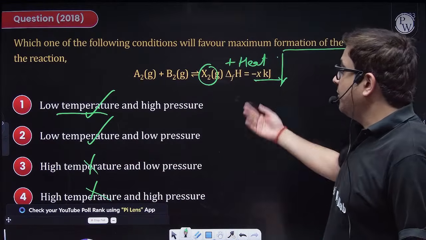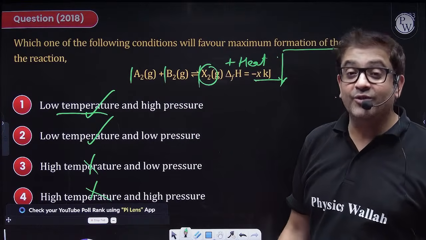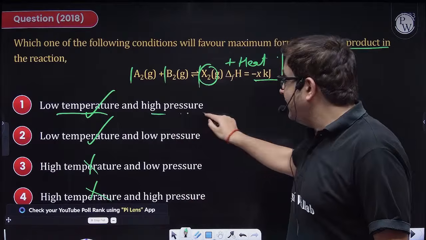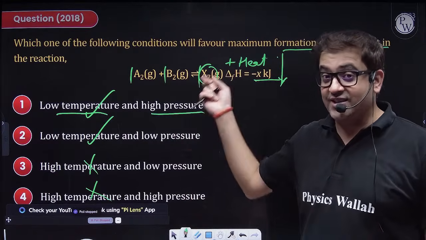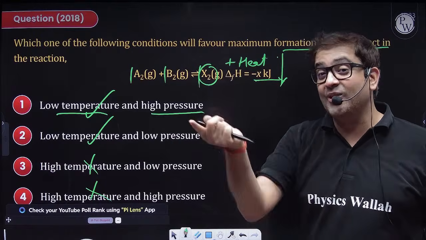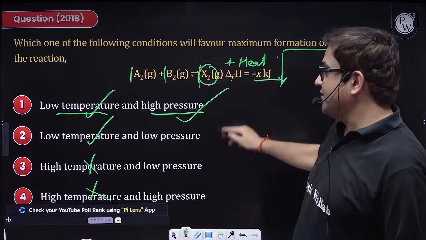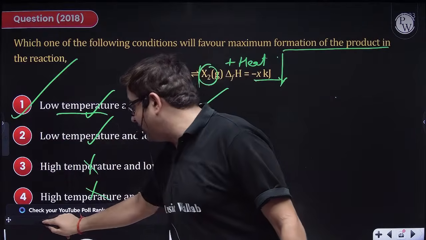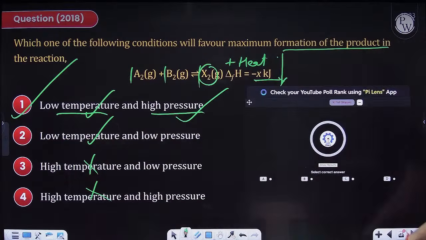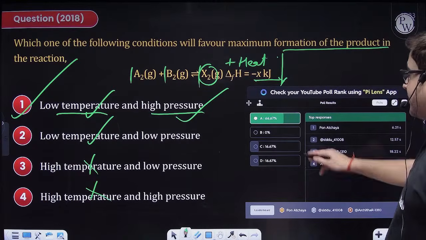Now, what about pressure, sir? Initial moles are 2, final gaseous mole is 1. So if you increase pressure, in order to oppose, the reaction will try to decrease pressure, and in order to decrease pressure, it will move in a direction where moles are decreasing. So where gaseous moles are decreasing, forward direction. So sir, this is also correct. That makes option 1. So again, a beautiful application of Le Chatelier principle.